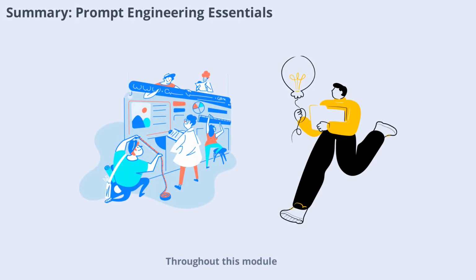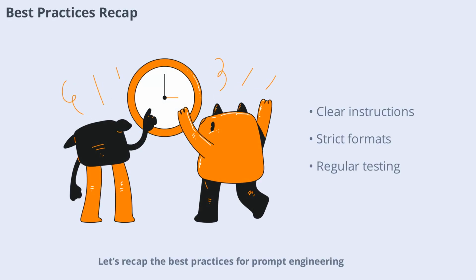Throughout this module, we've covered the essential techniques of prompt engineering, from chain of thought and ReAct to metaprompting and fallback instructions. Each method helps you guide language models more effectively, ensuring outputs are accurate, relevant, and production-ready. By mastering these strategies, you can unlock the full potential of AI in your applications, making your systems smarter, safer, and more reliable. Let's recap the best practices for prompt engineering.